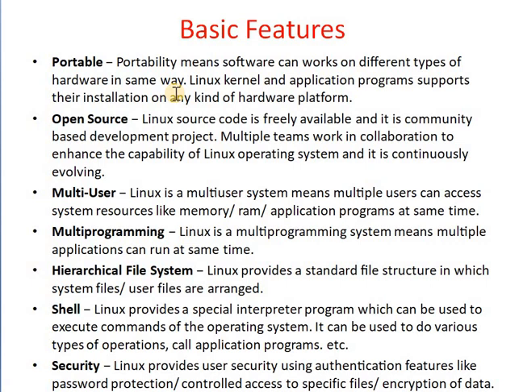Linux application programs support all kinds of hardware platforms. If you have done any C program or any project application in Linux, then that application can be run on any other platform.